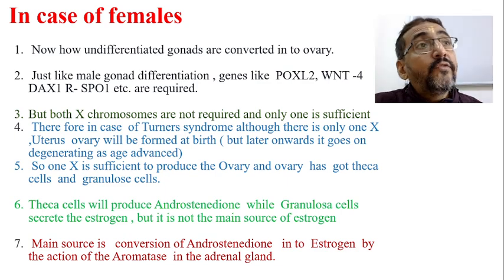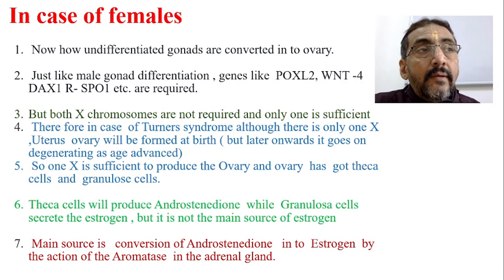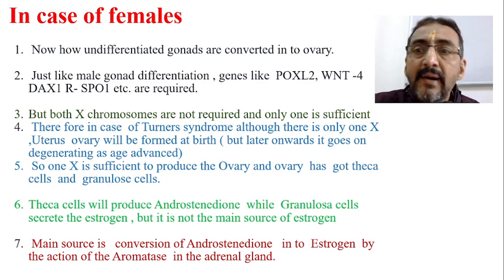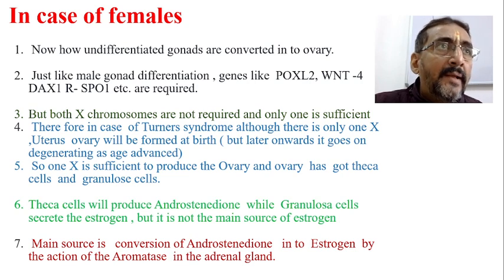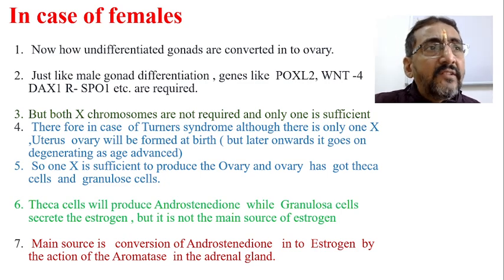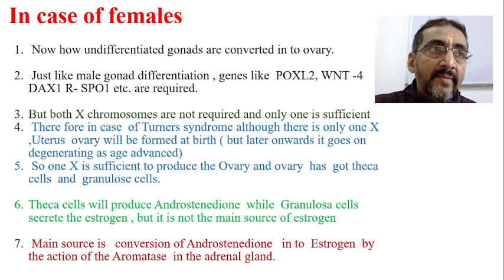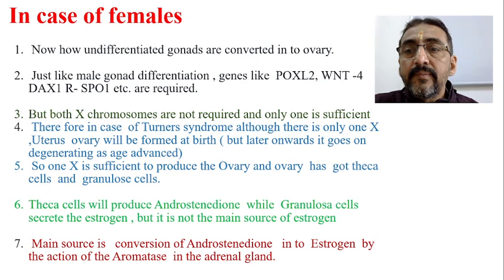The problem comes now, there is 2X. So whether the genes are coming from both the X, of course they may come, but usually both the X chromosomes are not required. There is a Lyonization hypothesis. Usually by this time one of the X will be inactivated and only one will be active. Inactivated in the sense it is working up to 20%, 30% only, not dead completely, it is suppressed. Only one X will be dominant and that is producing the genes. So that we'll discuss in the Lyon hypothesis.